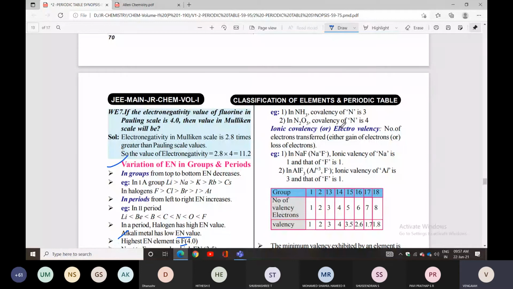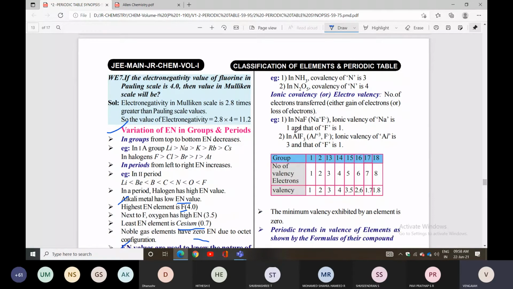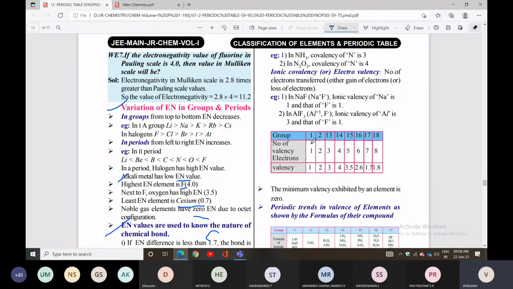N2O5 condition, covalency for nitrogen is 4. Ionic covalency, also called electrovalency, is the number of electrons transferred, either gain or loss of electrons. In NaF condition, it will be 1, and AlF3 condition also. So look at the given examples.